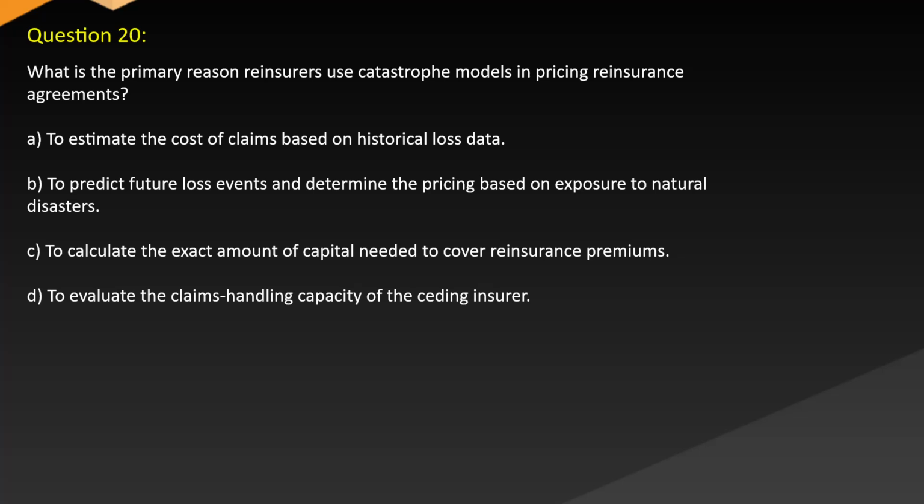Question 20. What is the primary reason reinsurers use catastrophe models in pricing reinsurance agreements? A. To estimate the cost of claims based on historical loss data. B. To predict future loss events and determine the pricing based on exposure to natural disasters. C. To calculate the exact amount of capital needed to cover reinsurance premiums. D. To evaluate the claims handling capacity of the ceding insurer.